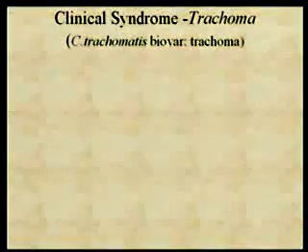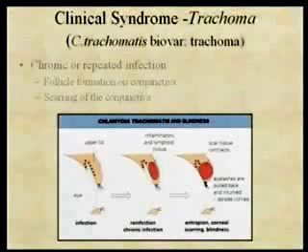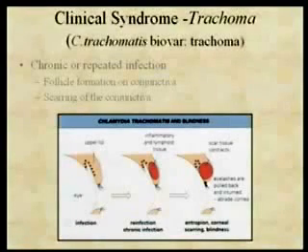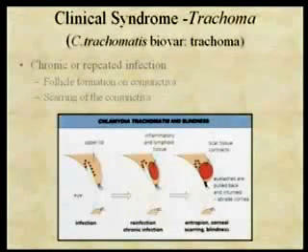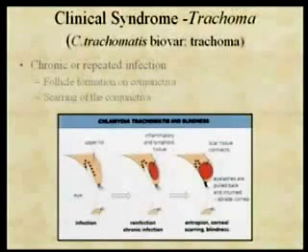We'll start off with the disease trachoma, caused by C. trachomatis, biovar trachoma. What happens in this disease is, because of chronic or repeated infections, and remember, we don't develop long-lasting immunity, so we can be repeatedly infected, if the eye gets chronically or repeatedly infected, we get the formation of lymphoid follicles in the conjunctiva, and also fibrosis. As the tissue is damaged, you get more and more fibrosis.